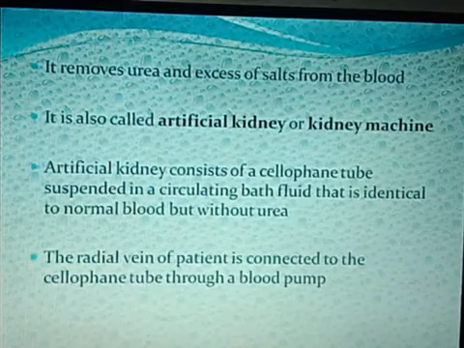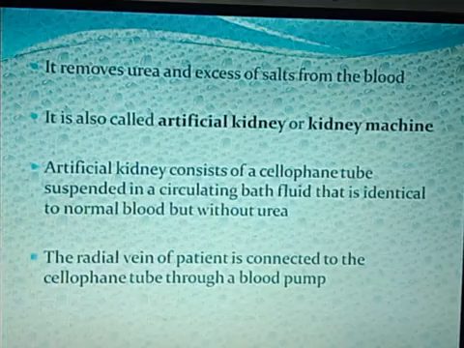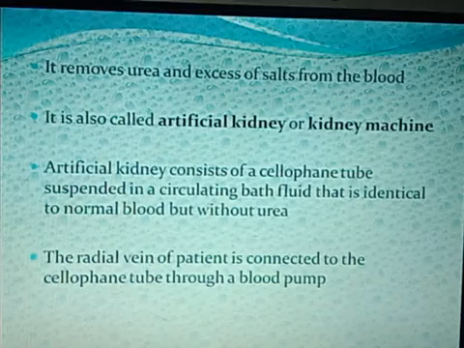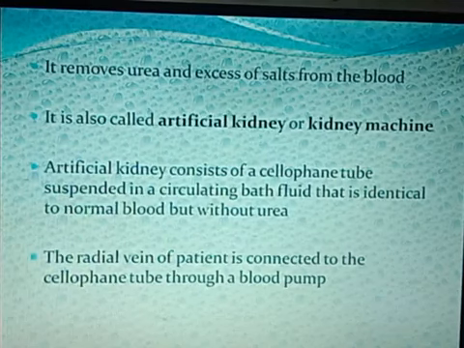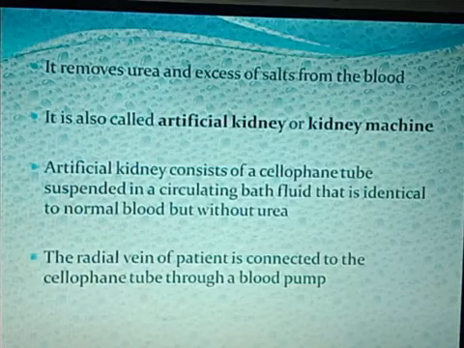The radial vein of the patient is connected to the cellophane tube. So from the radial vein, the blood will come that is rich in urea and other excess salts, and it is brought into that cellophane tube. Since this cellophane tube is suspended in circulating bath fluid identical to normal blood, the urea and the excess salts will pass into the bath fluid, making the blood free from urea and other harmful substances.